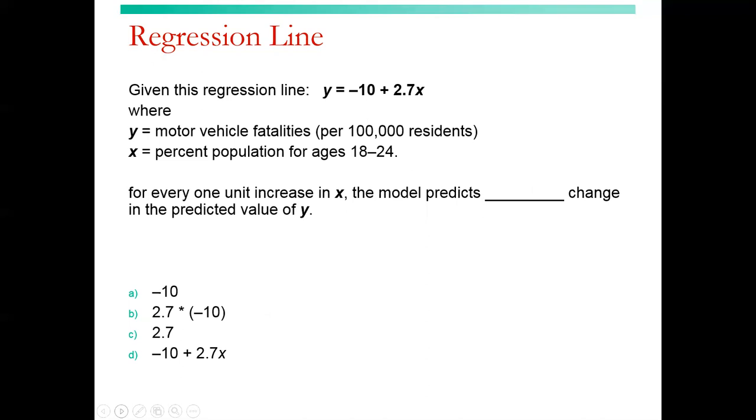Given the regression line, y equals -10 plus 2.7x, the same as we saw before. For every one increase in x, the model predicts a blank change in the predicted value of y. So for every 1 unit in x, you're going to change by the slope in units of y. So part C.